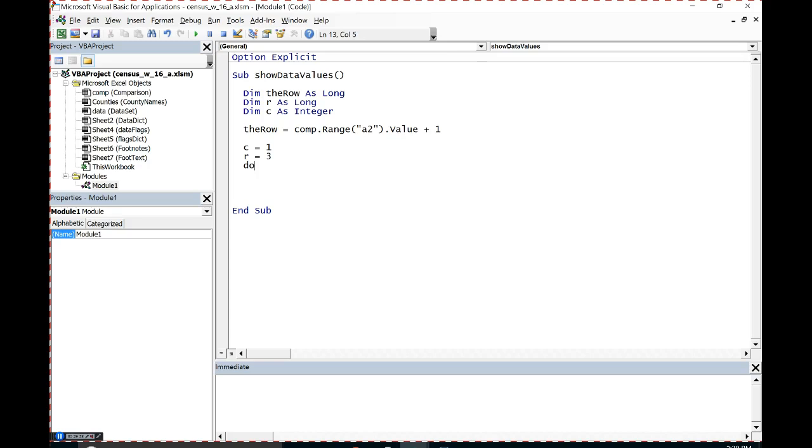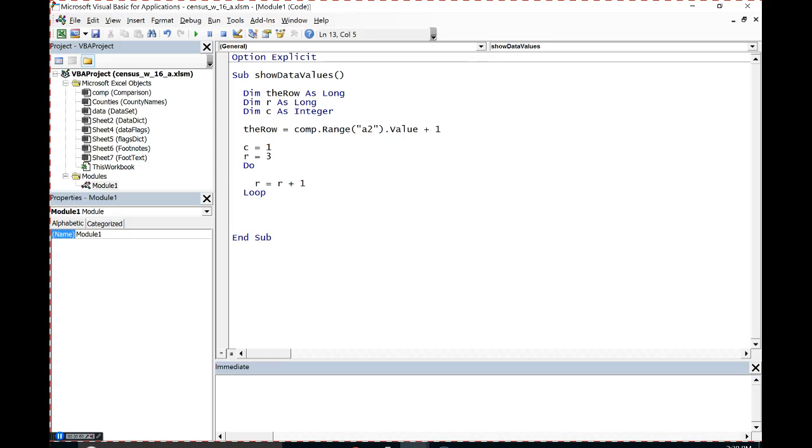Now we'll do a do loop. L-O-O-P. And let's use the column to control this. Truth is, we could use either the column or the row to control this. I'm going to use the column. No, I'll use the row. R equals R plus 1.